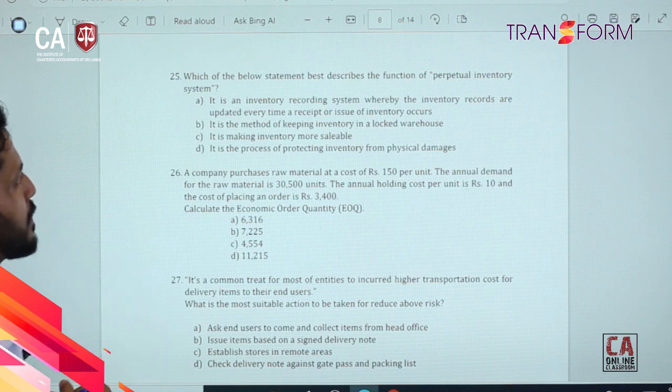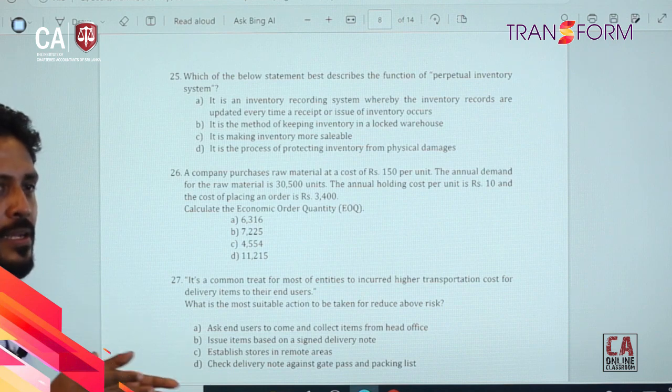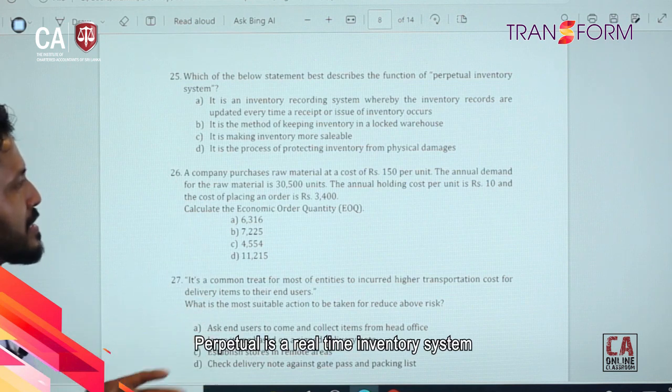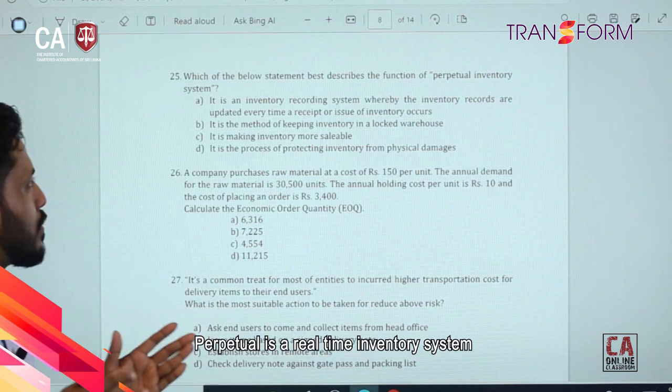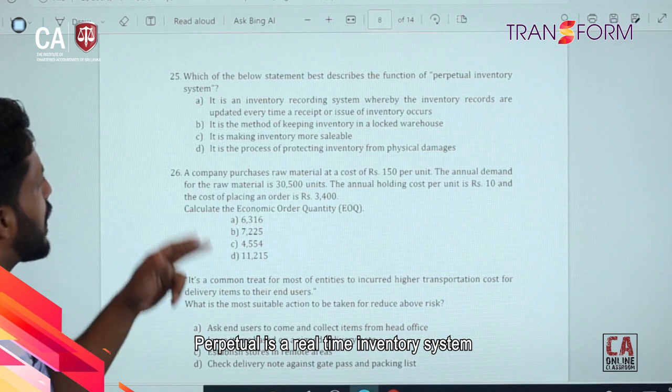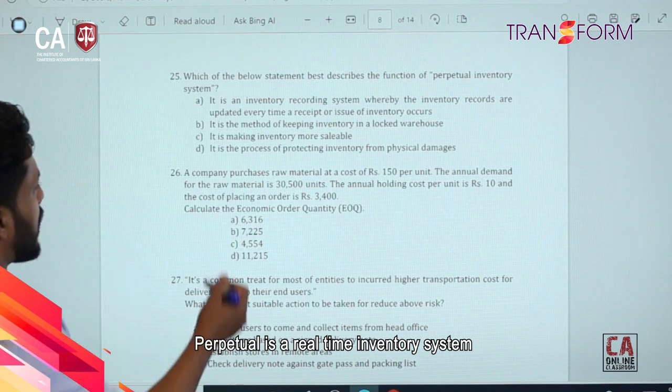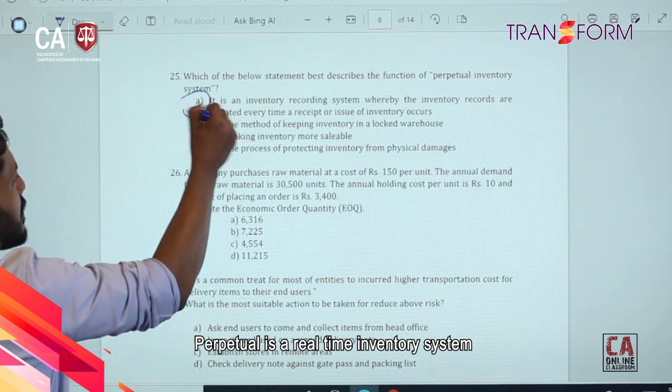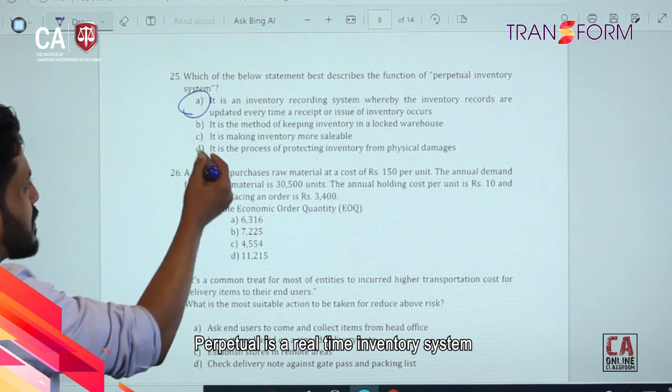Which of the below statements best describes the function of a perpetual inventory system? Perpetual inventory system means that in real time the inventory system should be updated, in and out. So then we'll search for the exact answer. It's an inventory recording system whereby the inventory records are updated every time there is a receipt or issuance of inventory. This is the exact definition, but we need to read the others as well.